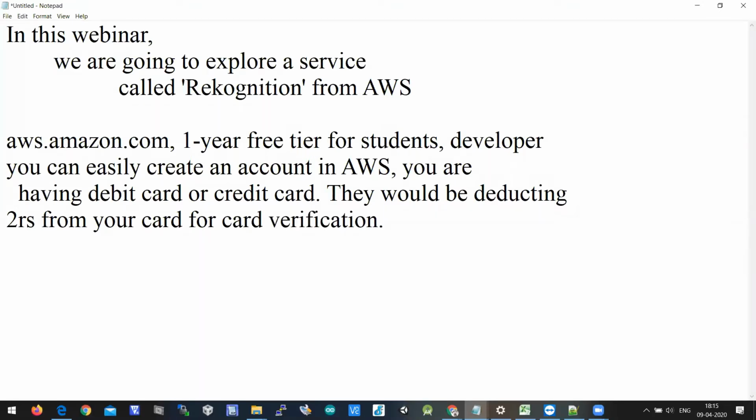You'll get a call from AWS for call verification, email verification will be done, and card verification will be done, and thereby they'll be offering you a 1 year free trial.